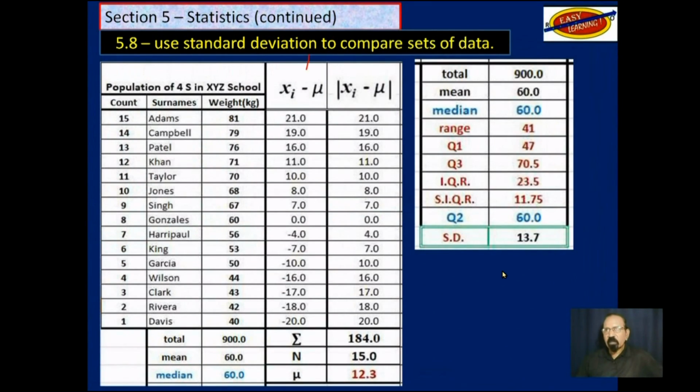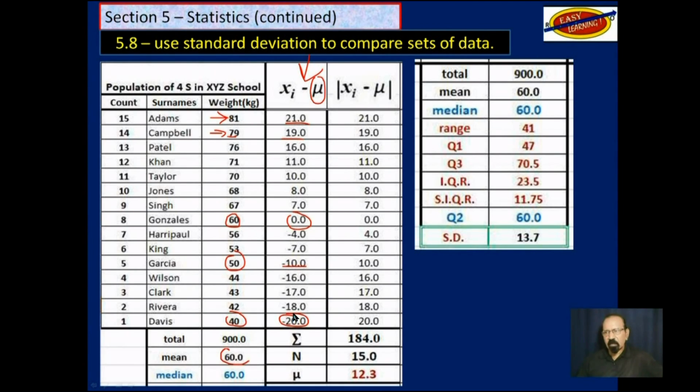So let us consider this column here. If we subtract the mean from every one of these, so 81 minus 60, we get 21, 79 minus 60, 19, and so on. 60 minus 60, we get 0. 50 minus 60, we get negative 10. 40 minus 60, we get negative 20.